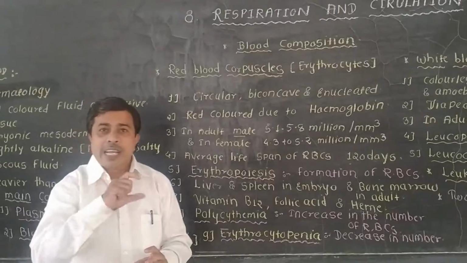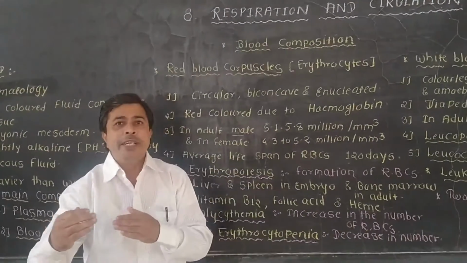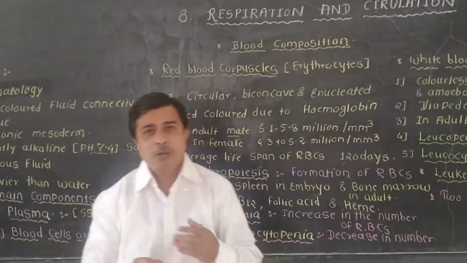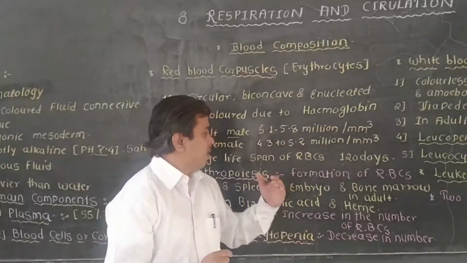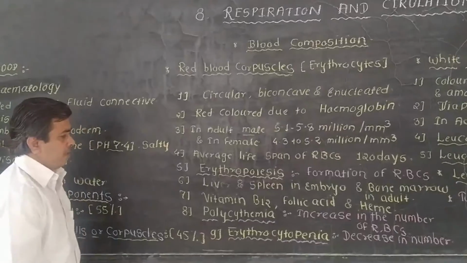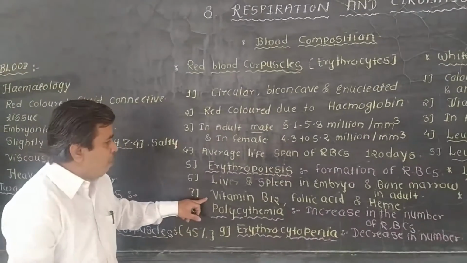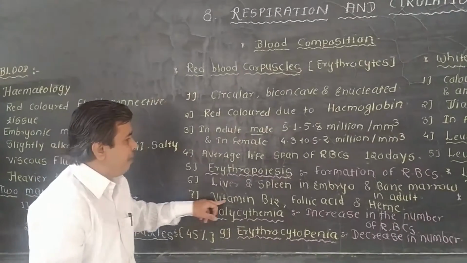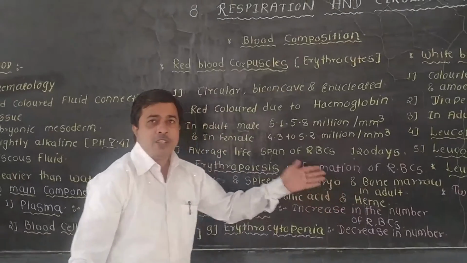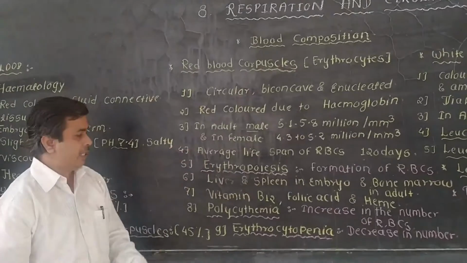Bone marrow means the cavity which is present inside the bone. Inside this bone marrow cavity there is a fluid present, known as the bone marrow, and inside this bone marrow the RBCs will be produced. Then for the formation of these RBCs, these important things are required: vitamin B12, folic acid, and heme, that is the proteins. So these three things are required for the production of the RBCs.